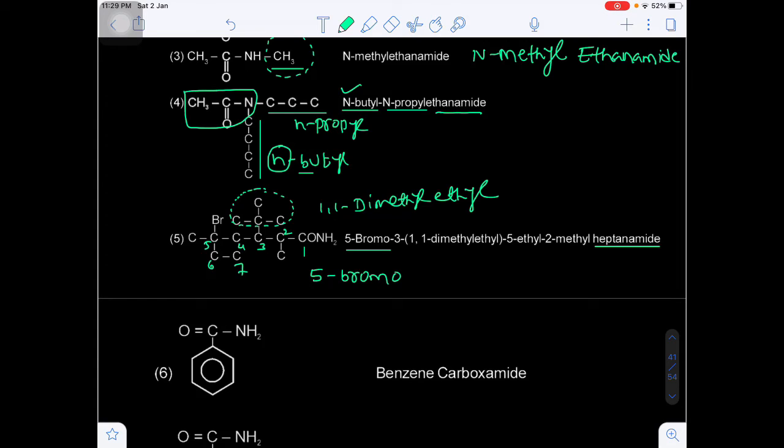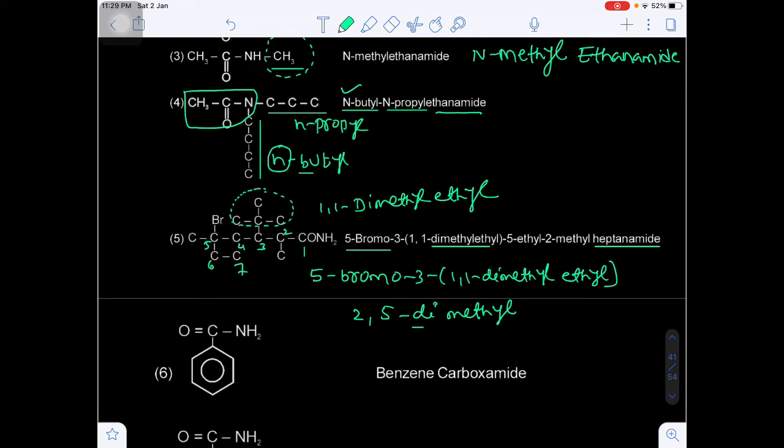So 2,5-dimethyl, but in methyl it is M and in dimethyl ethyl it is D. So D will come first, that's why I am writing 3-(1,1-dimethyl ethyl). Yes or no? After that we have the 2,5-dimethyl.